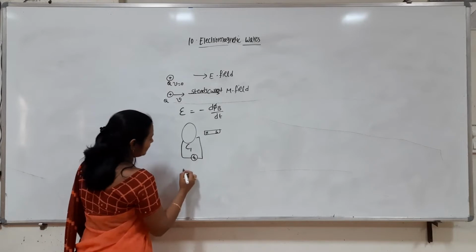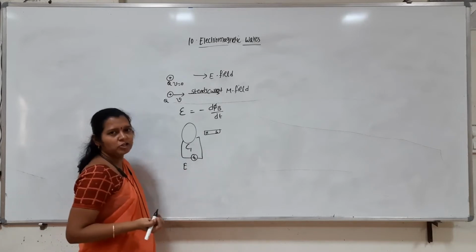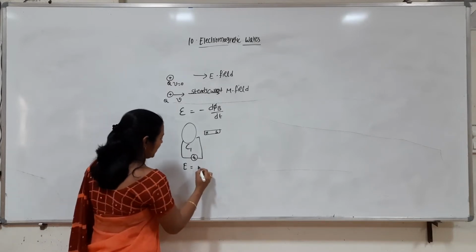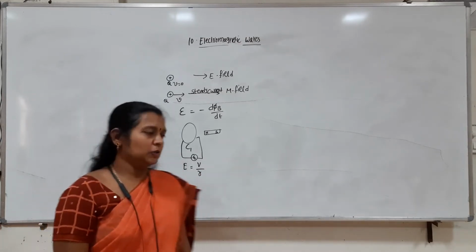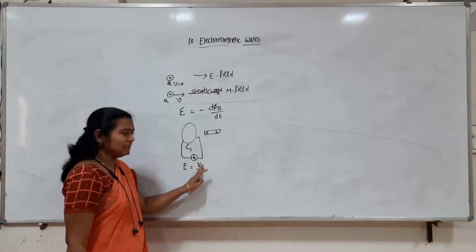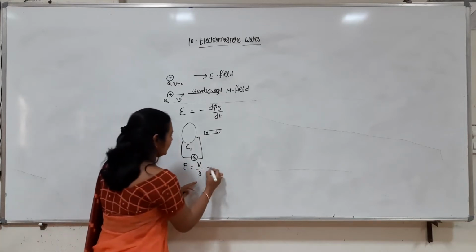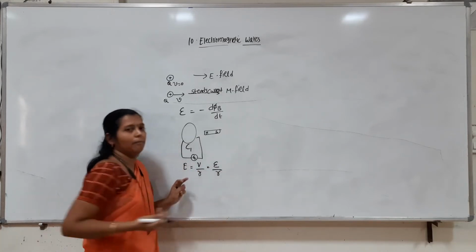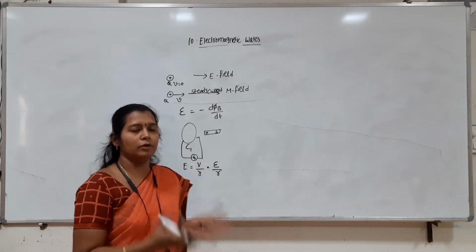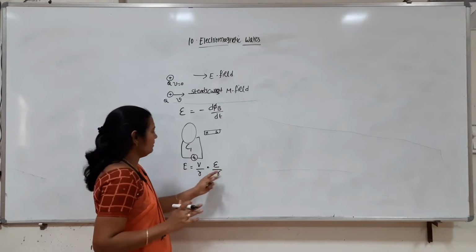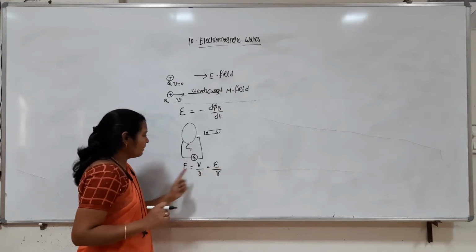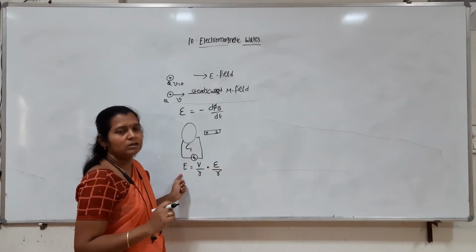So we can write the relation between electric field and potential as E = V by r. Now this voltage I am writing as the induced EMF. EMF, voltage drop, potential, everything is more or less the same. So because of the EMF, there is an electric field.